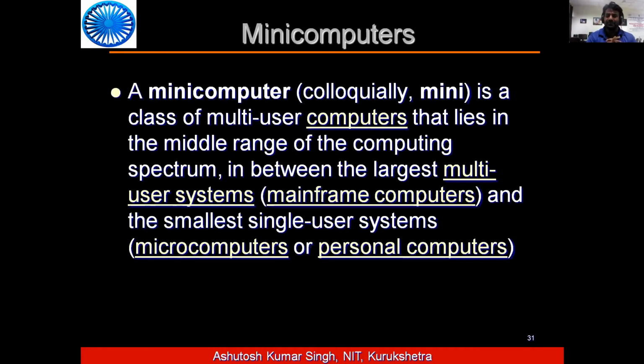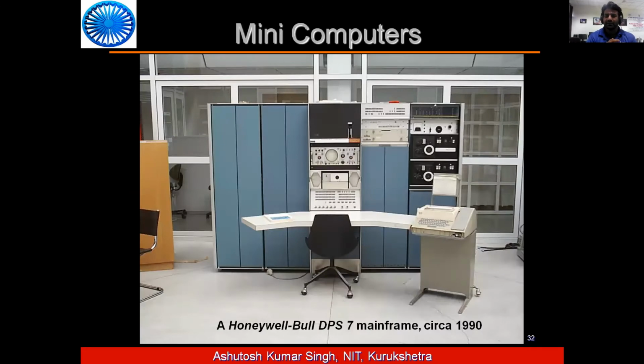The second type of computers are minicomputers. A minicomputer is a class of multi-user computers that lies in the middle range of the computing spectrum, between the large multi-user systems and the smallest single-user systems. The smallest are microcomputers, also known as personal computers. In this figure you can see a type of minicomputer from the 90s, a Honeywell Bull DPS-7 mainframe.